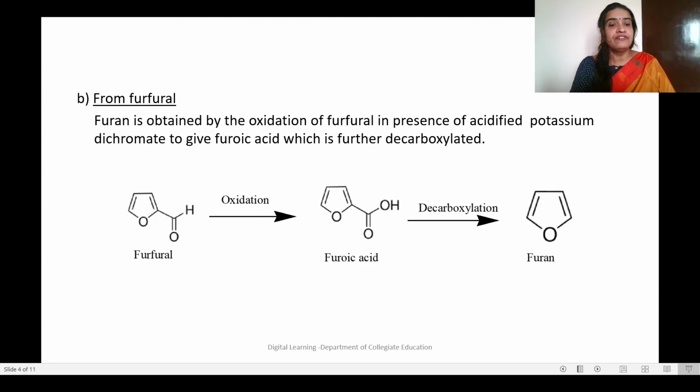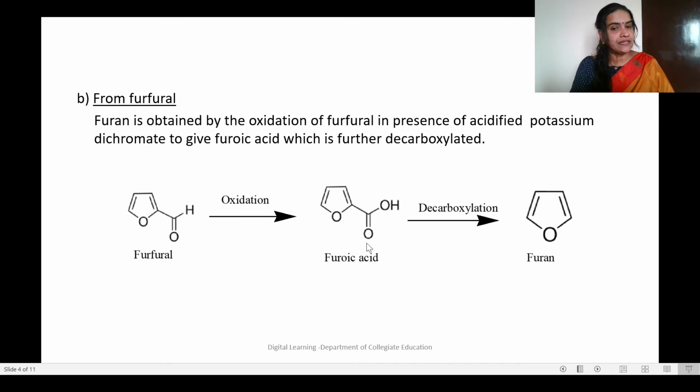The second method is from furfural. Furan is obtained by the oxidation of furfural in the presence of acidified potassium dichromate. This is furfural. At the second position there will be an aldehyde group. Furan-2-aldehyde is furfural. CHO is an aldehyde group, the formyl group. So this furfural on oxidation gives furoic acid.